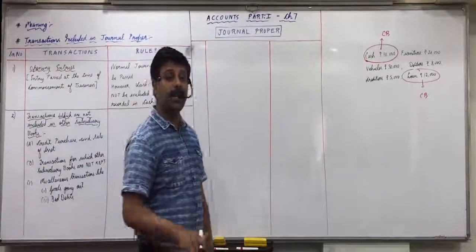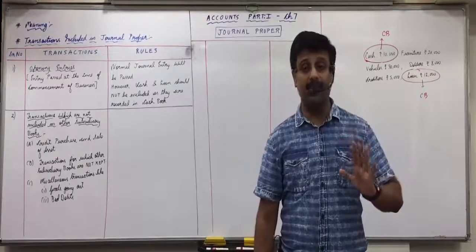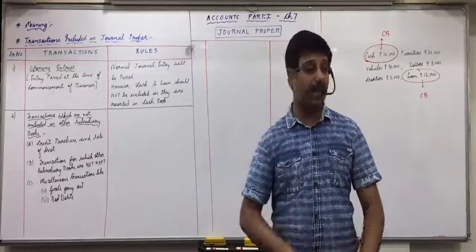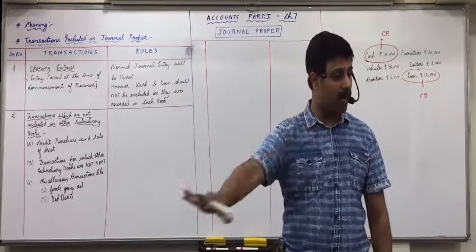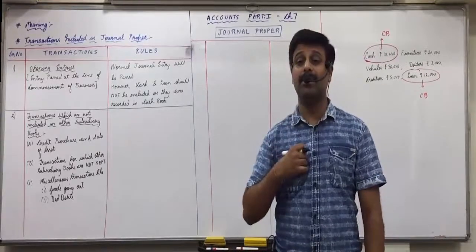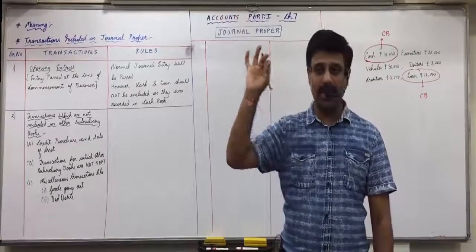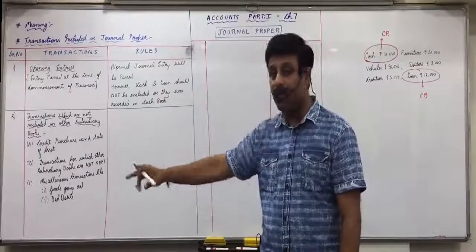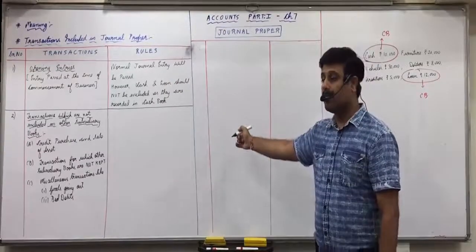Bad debts. Bad debts means we did not receive the money, so we cannot write in cash book. Suppose I have to receive 8,000 rupees from Ruchi. She has paid 5,000 and she could not pay 3,000. 3,000 is bad debts. Ruchi is bad, she did not pay the money. Now what did she pay me? 5,000, that I record in cash book. Cash account debit to Ruchi account, credit side, receipt side, to Ruchi in cash column 5,000. But what she did not pay me, that will come in journal proper.